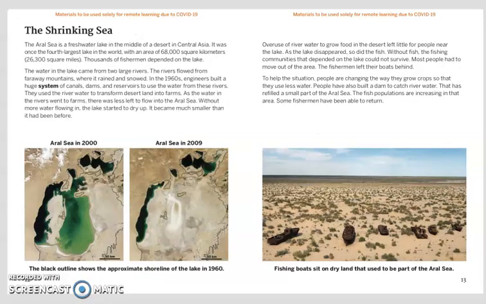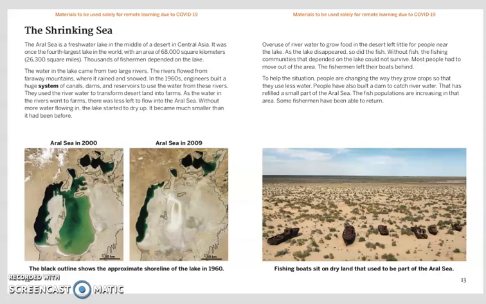The Shrinking Sea. The Aral Sea is a freshwater lake in the middle of a desert in Central Asia. It was once the fourth largest lake in the world, with an area of 68,000 square kilometers, or 26,300 square miles. Thousands of fishermen depended on the lake. The water in the lake came from two large rivers. The rivers flowed from faraway mountains where it rained and snowed.